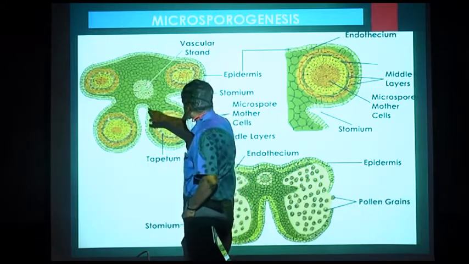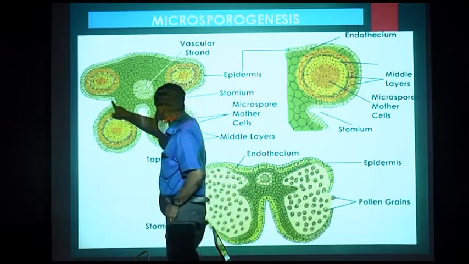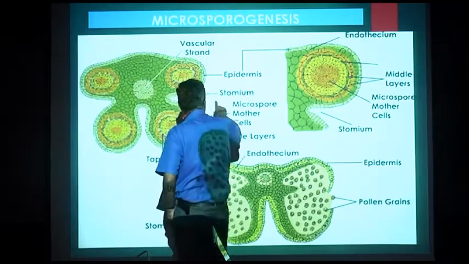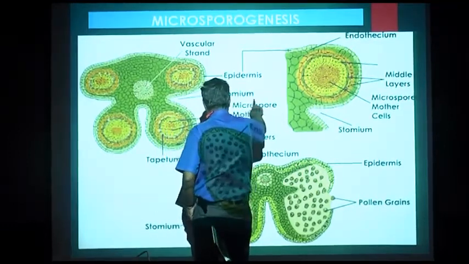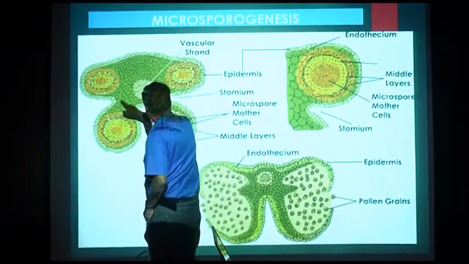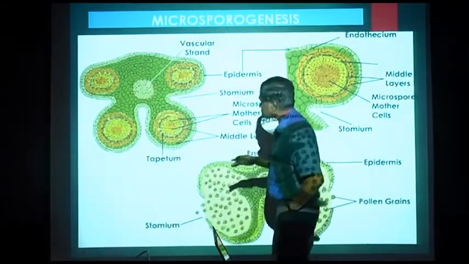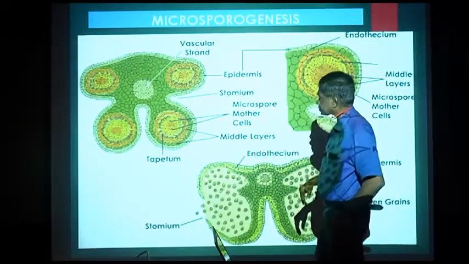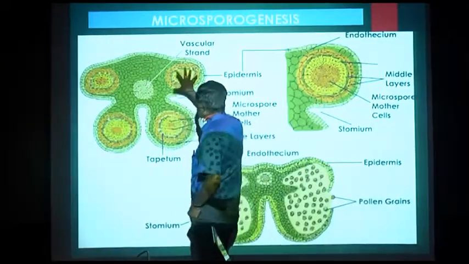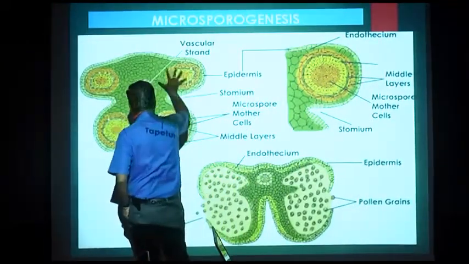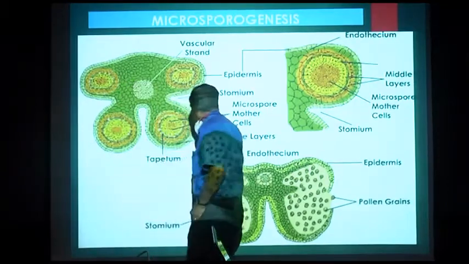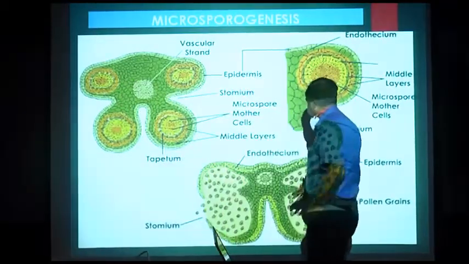stamen. Now here these 2 points are called stomium. Stomium are these 2 points. What is the importance of stomium? You will know it a little later. Now these are the four structures. Now these 4 structures, here you can see the same thing.